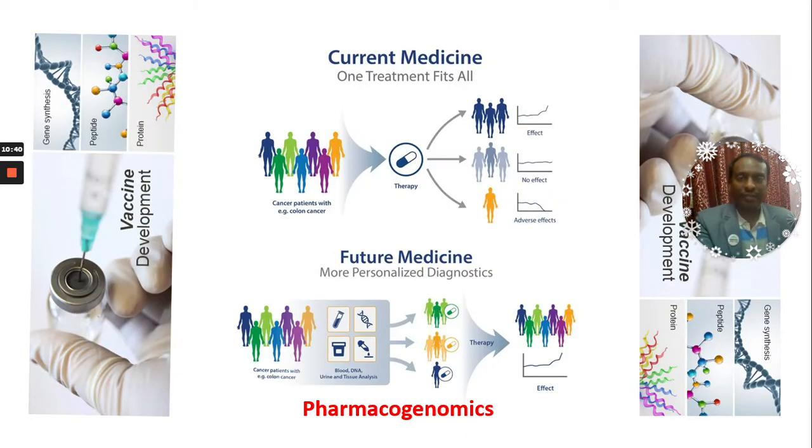We all know current medicines are one treatment fit for all, but future medicines, which are based on this biotechnology, are more personalized, meaning we can identify the particular defect and give that specific treatment to the specific patient. That study we call pharmacogenomics, where we need to understand a genetic sequence. Based on the genetic sequence, we can prescribe medicines to that particular patient, so that the patient will get negligible side effects. That is one of the major advantages of pharmacogenomics.